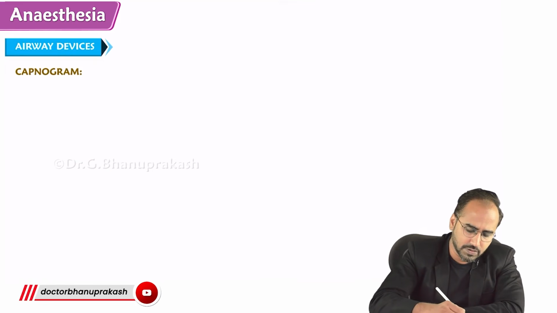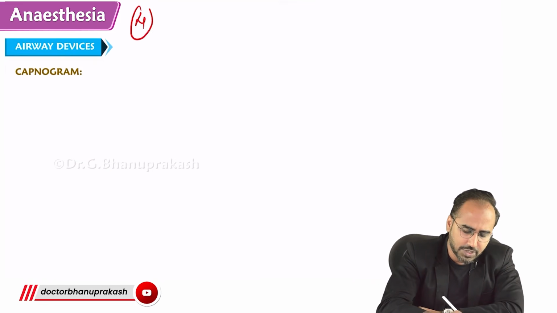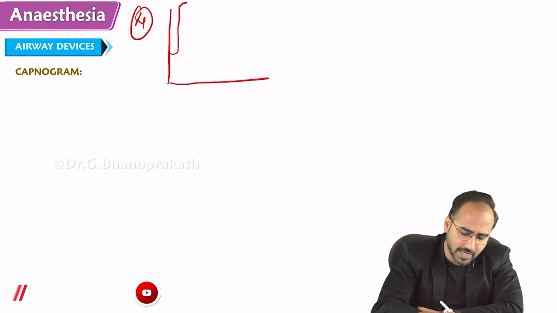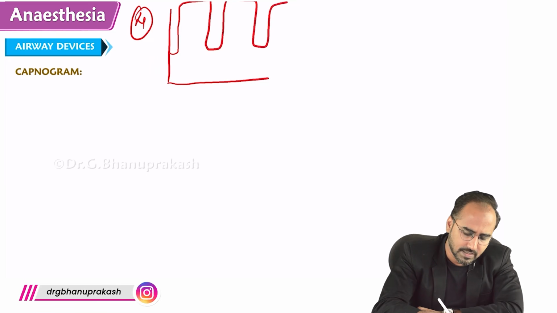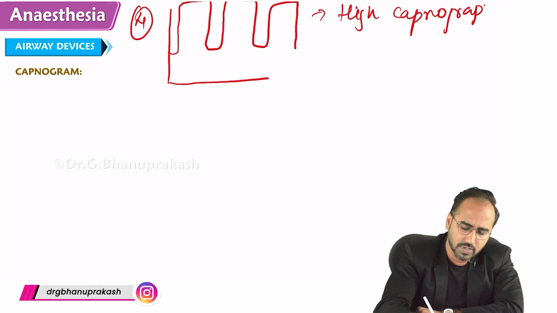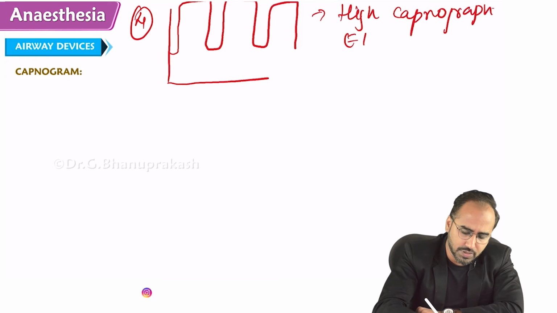Next capnograph, just look over here, guys. After intubation, if you get this kind of capnograph value starting not from the baseline but above the baseline, basically this is called a high capnograph value, or the EtCO2 value is coming like 100.